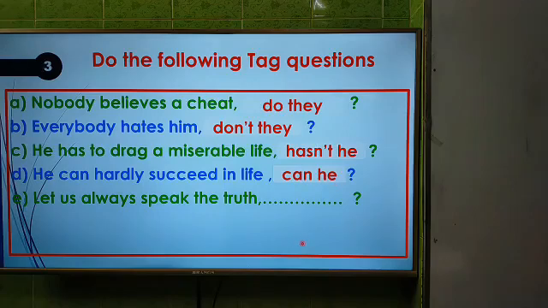Now the last one, let us always speak the truth. So the answer will be shall we, and you all know that we have to use shall we instead of let us. That means if any sentence starts with let us, we have to use shall we.